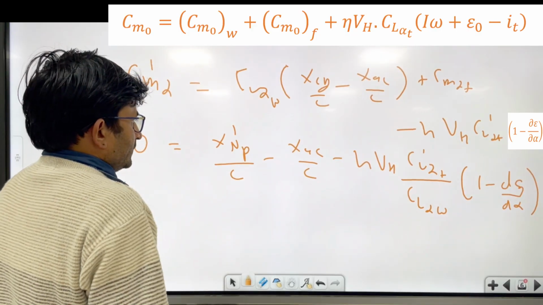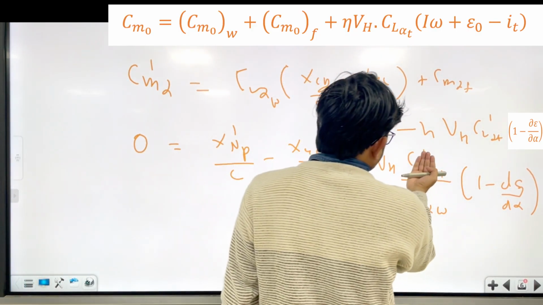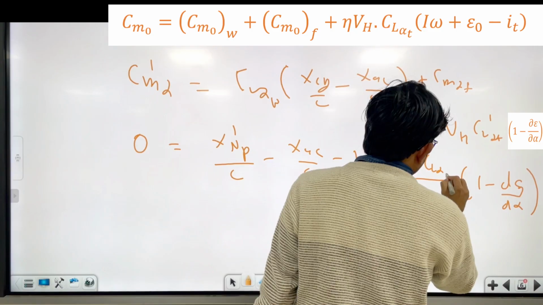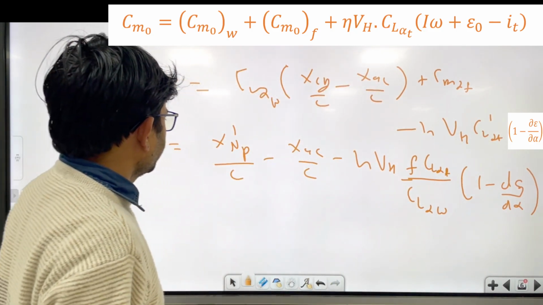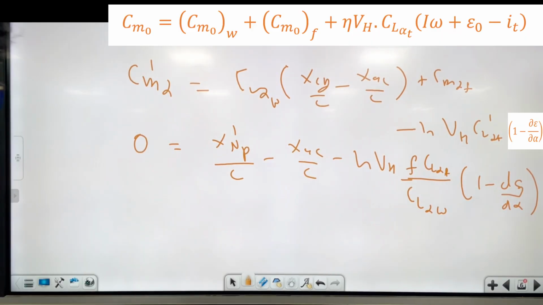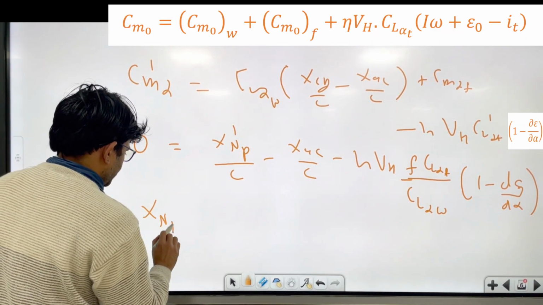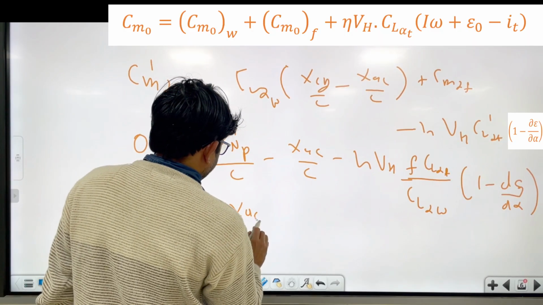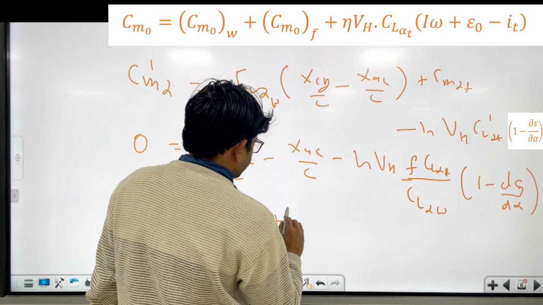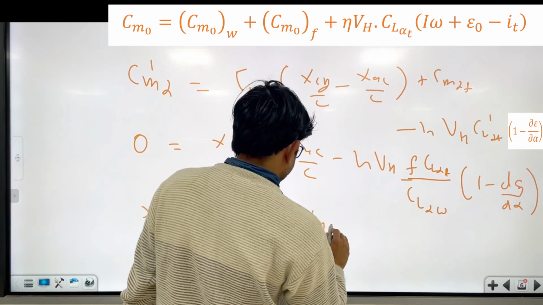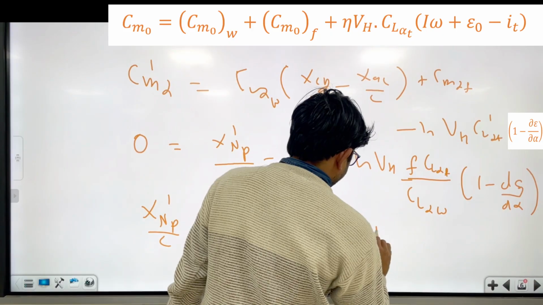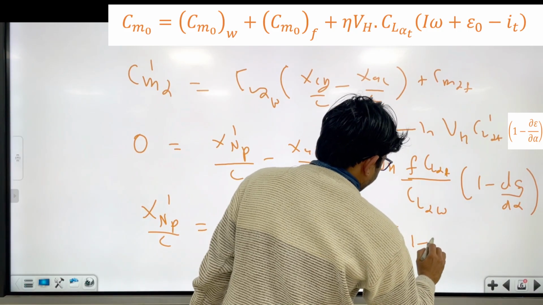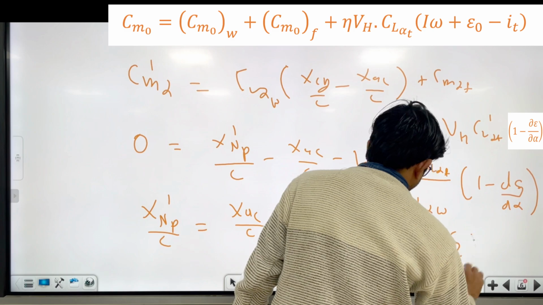No need to put dash on the wing term. And this you can write as f into CL alpha of the tail. Already I explained to you what f means. So what will be the xnp dash? That will be xac by c plus eta VH f CL alpha of the tail divided by CL alpha of the wing into 1 minus dou epsilon by dou alpha.